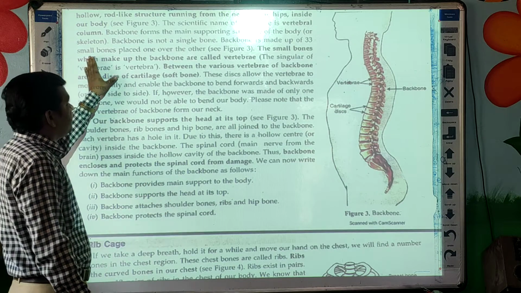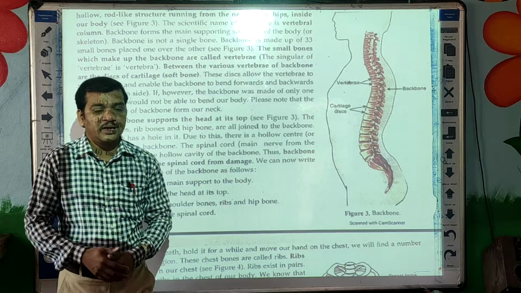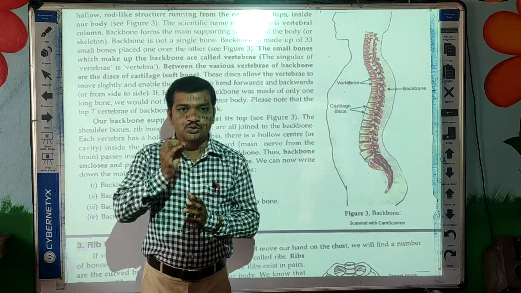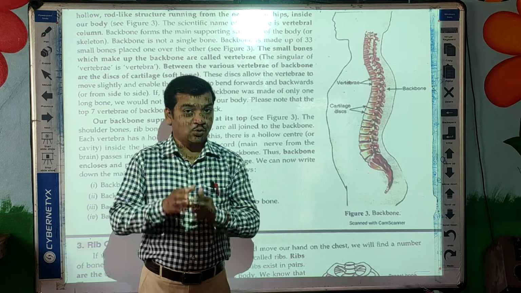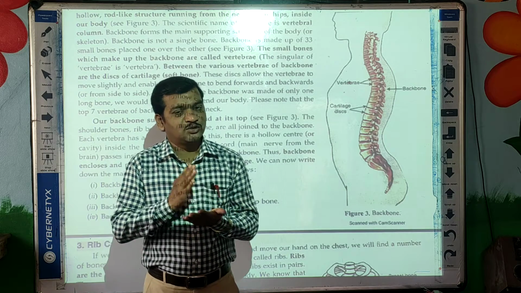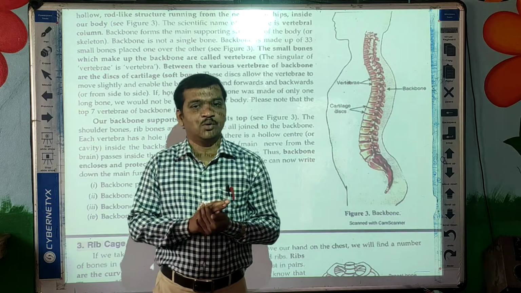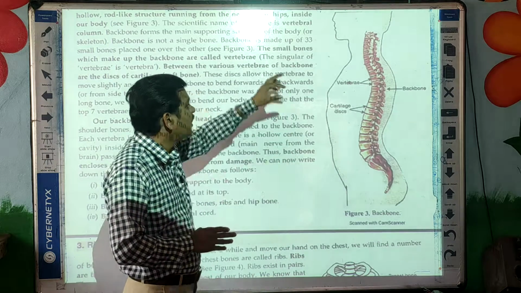Inside our body, the scientific name of the backbone is vertebral column. I already told you the scientific name first, so you have to prepare all the names. Backbone is also called spine, and the scientific name of backbone is vertebral column.